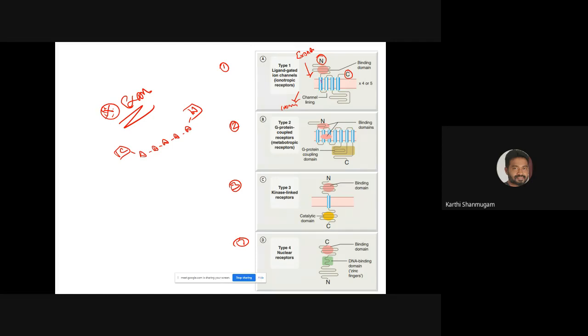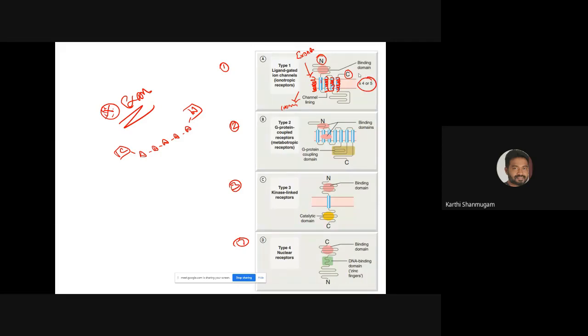So this, and this, these are called transmembrane helix. These are called transmembrane helix, right? So these are embedded within the membrane. If I ask a question, how many transmembrane helixes are present in family type 1 receptor? It will be approximately around 4 to 5 transmembrane helixes.